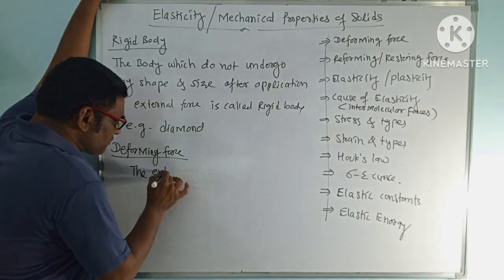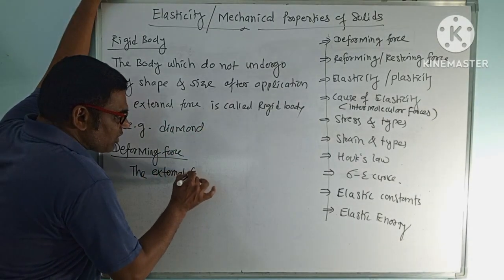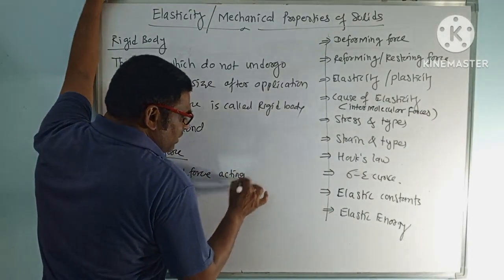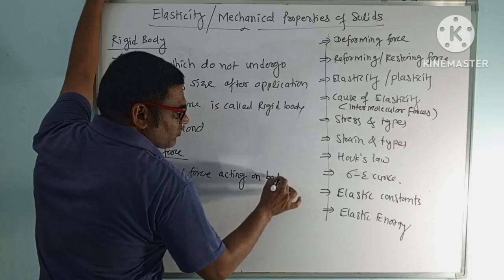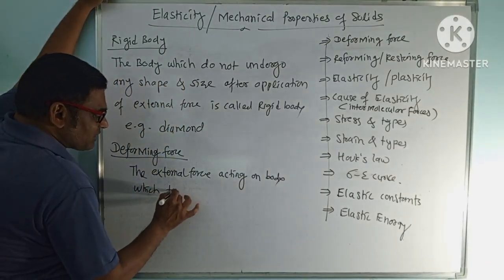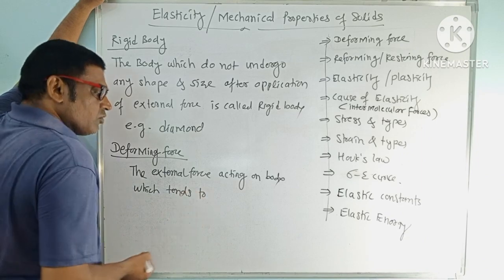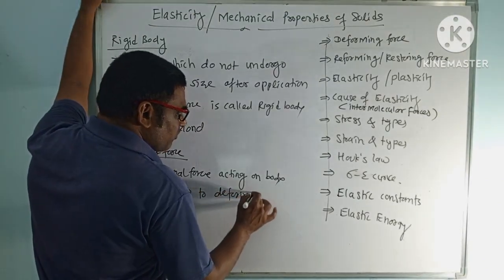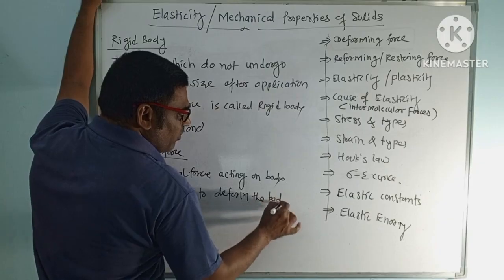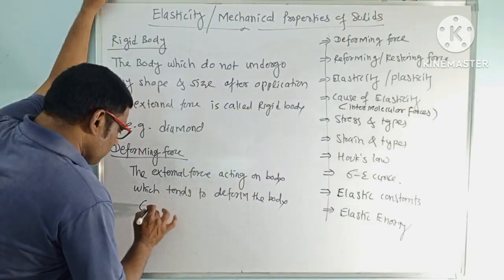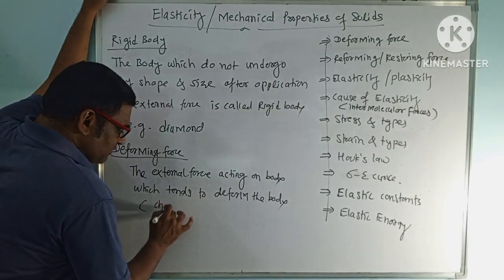The external force acting on a body which tends to deform the body. Deform means to change shape and size. Deform the body means what? Change in shape and size.